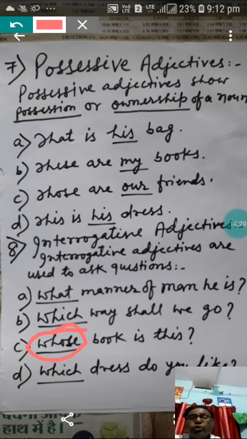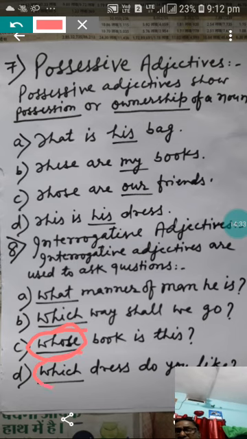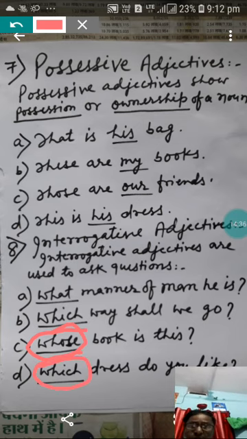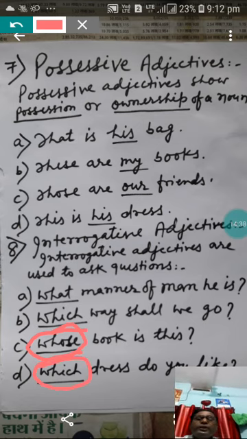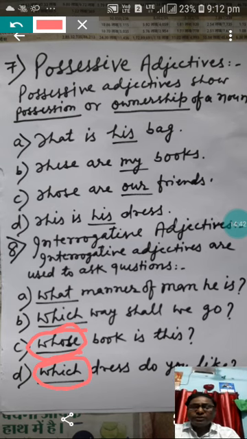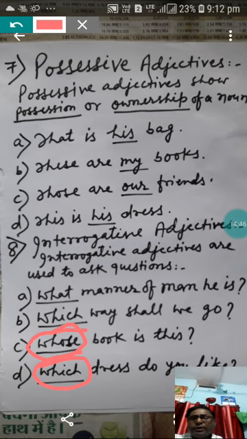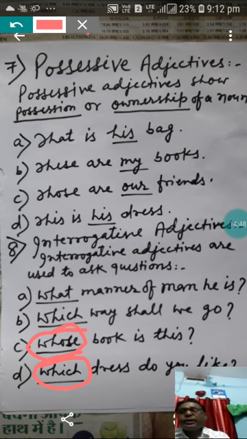Which dress do you like? In the last sentence, this which is here an interrogative adjective. So interrogative adjectives are the adjectives which are used to ask questions. In this way you can see here the next one.